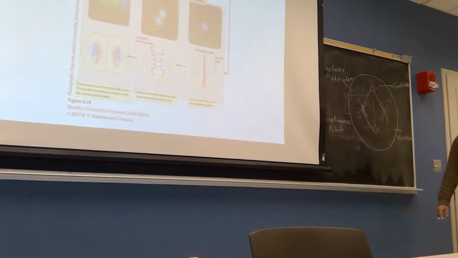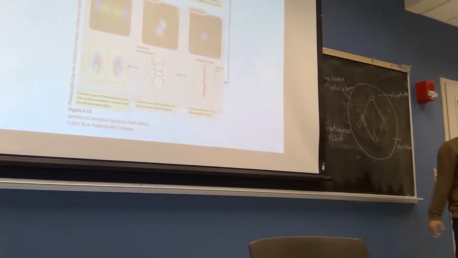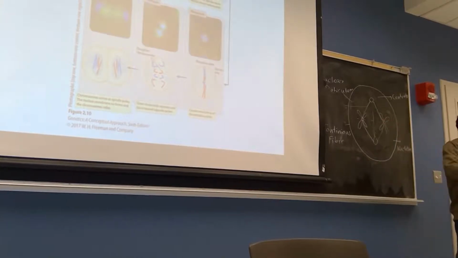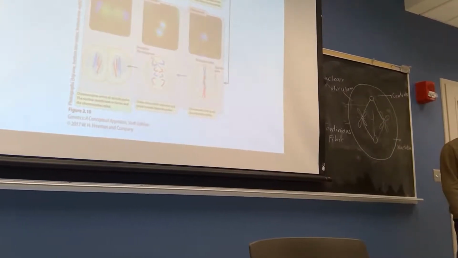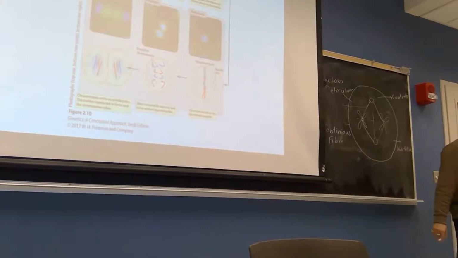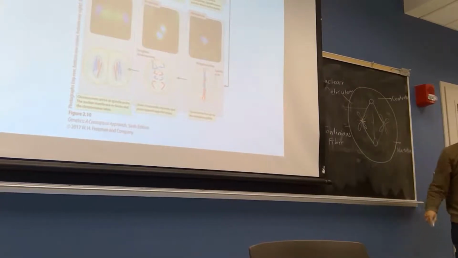Now what is happening after that? The continuous fibers are pushing each other, and the spindle fibers are pulling. If the continuous fibers push each other, these two centrioles will go further apart. And because of this pulling tension, the chromosomes can divide at the centromeric region, tearing up the chromosomes.